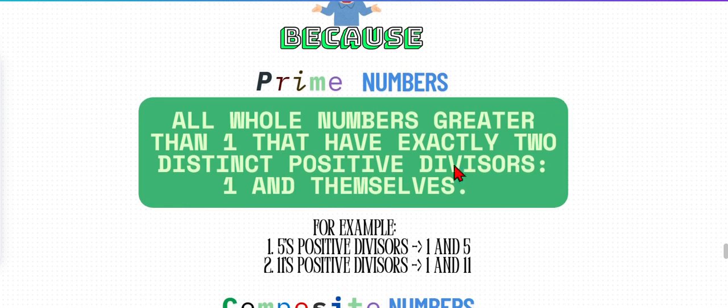For example, 5 and 11. 5's positive divisors are 1 and 5, 1 and itself, which makes 5 a prime number. 11's positive divisors are 1 and 11, 1 and itself, so that makes 11 also a prime number.